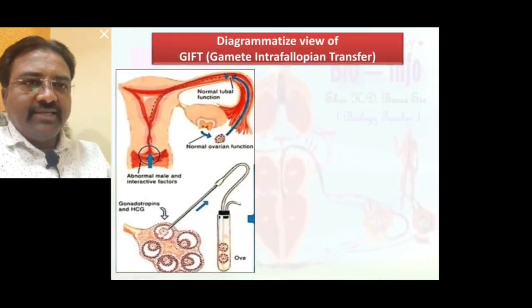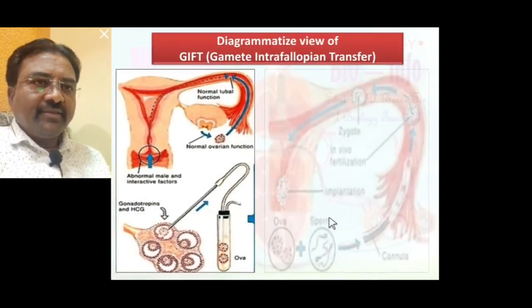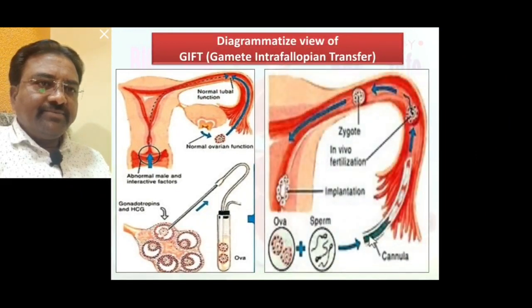Then this egg is transferred through a catheter into the oviduct ampulla site. This process is called gamete intrafallopian transfer.